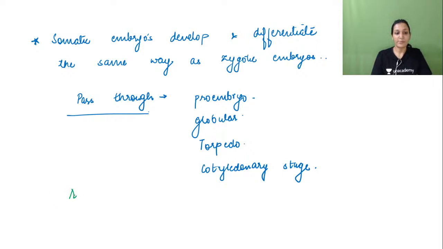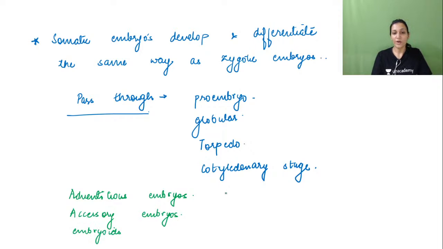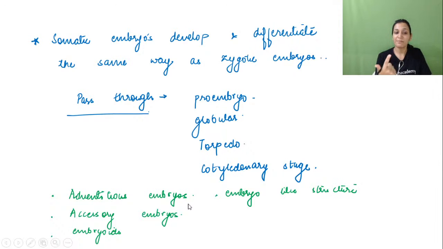That are adventitious embryos, accessory embryos, then embryoids or embryo-like structures. These are some of the terms which are used for somatic embryos, right? These 4 terms: adventitious embryos, accessory embryos, embryoids, embryo-like structures.